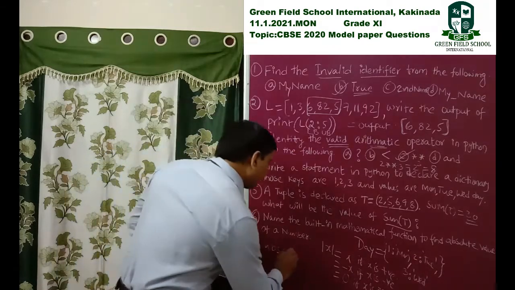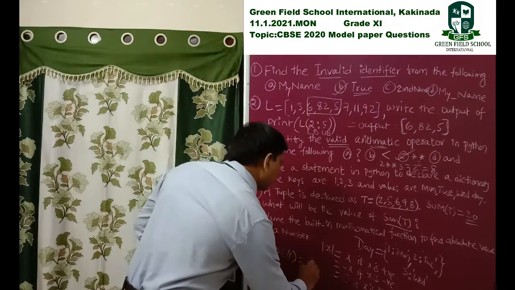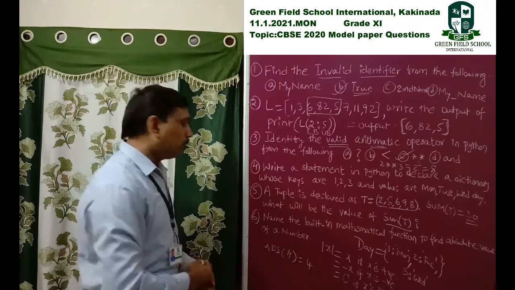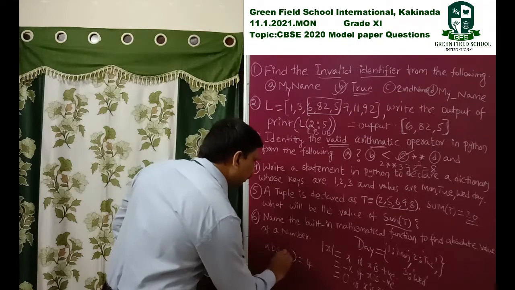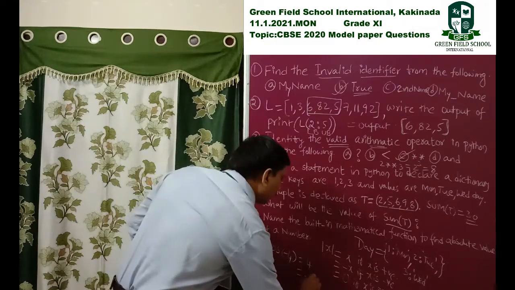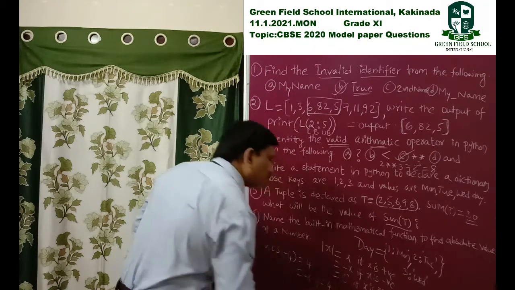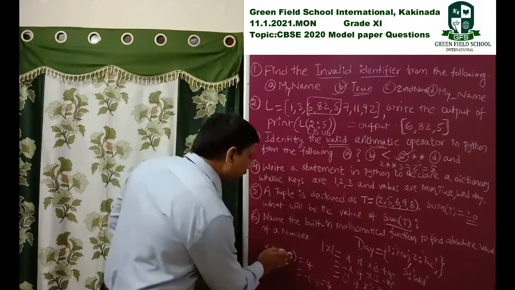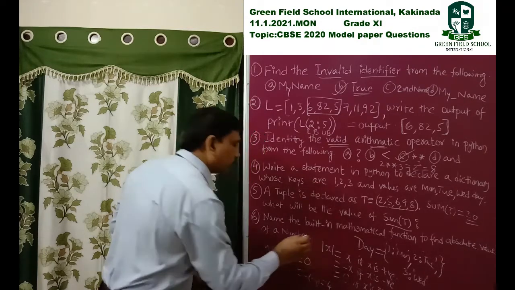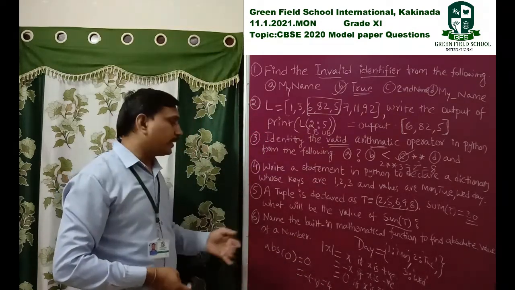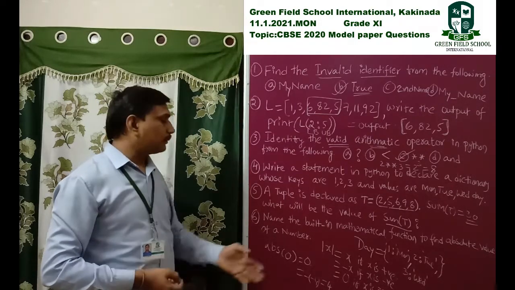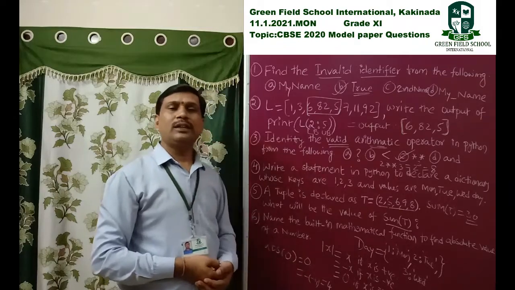Absolute value of 4 is equal to 4. Absolute value of minus 4 is minus of minus 4, that is equal to 4. Absolute value of 0 returns 0. In this way, we calculate the absolute value of the given number.